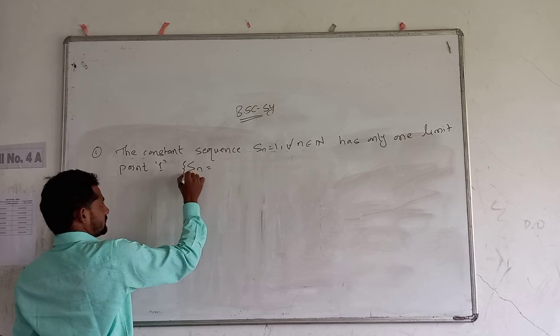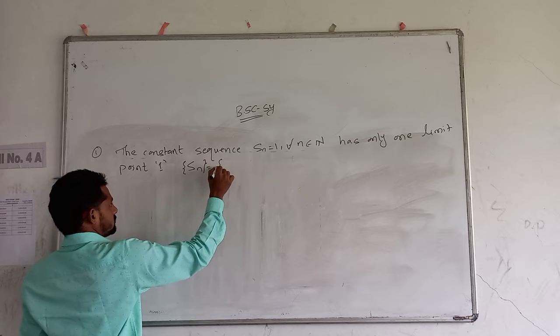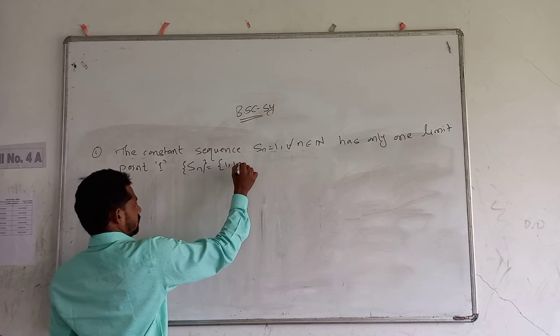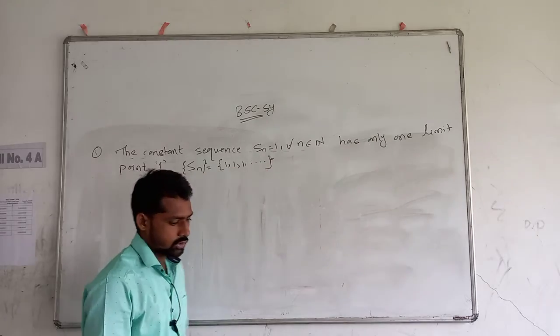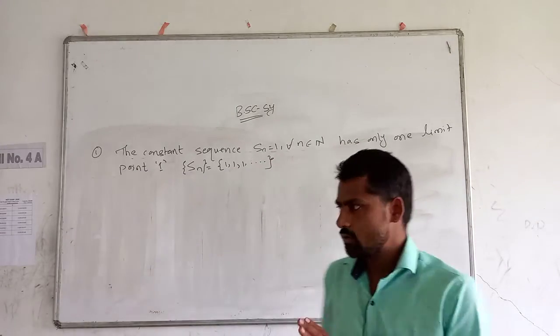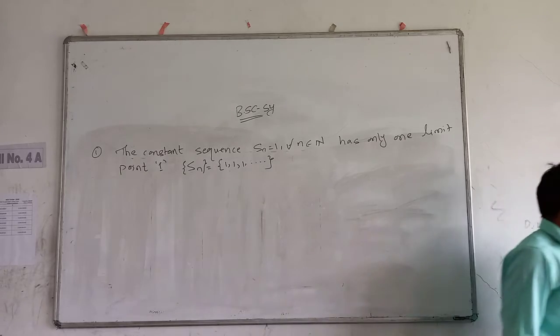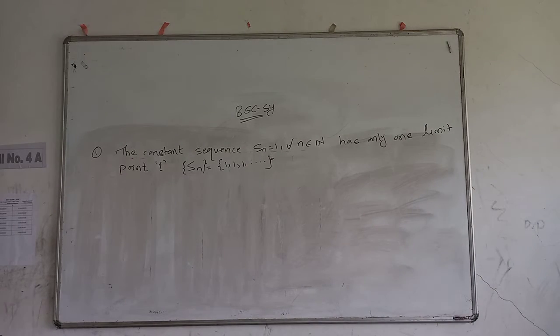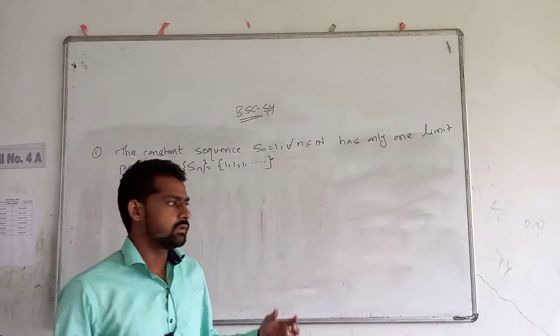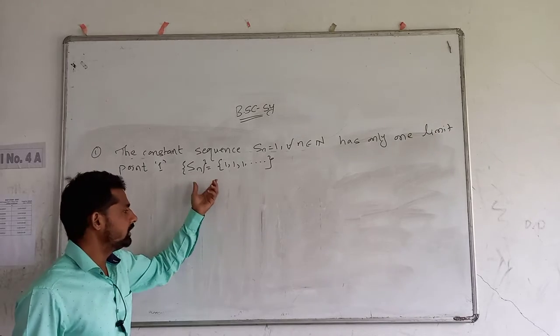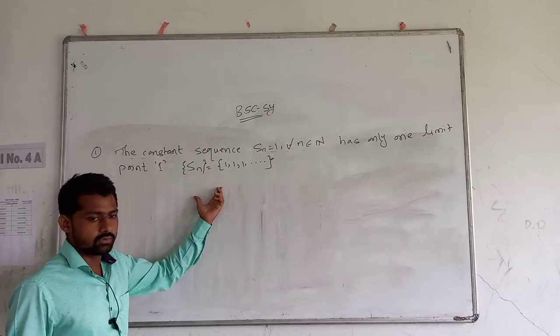The sequence Sn is our constant sequence 1, 1, 1 and so on. This sequence is a constant sequence because every element of the sequence is constant, that is 1. And 1 is the only limit point of the sequence. This sequence is convergent.